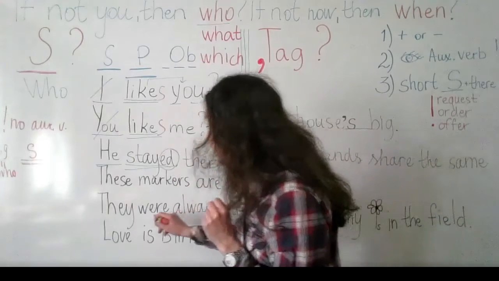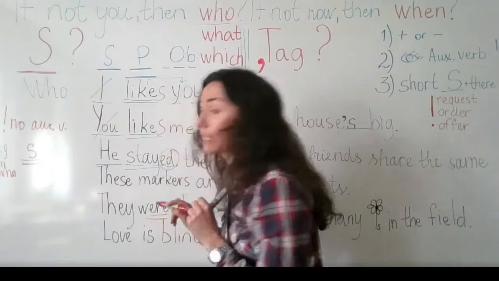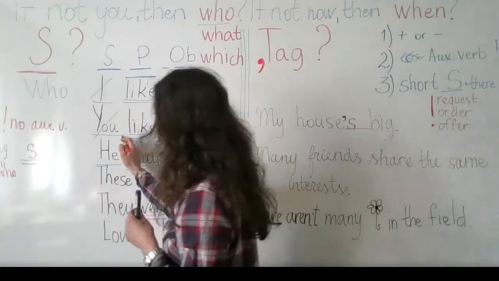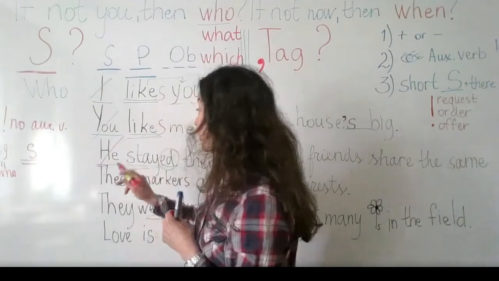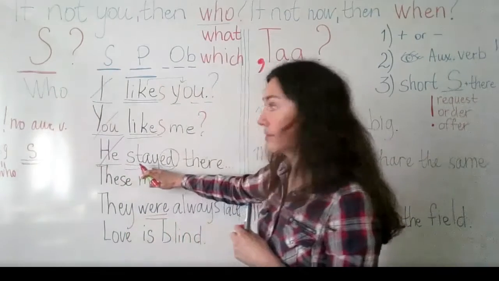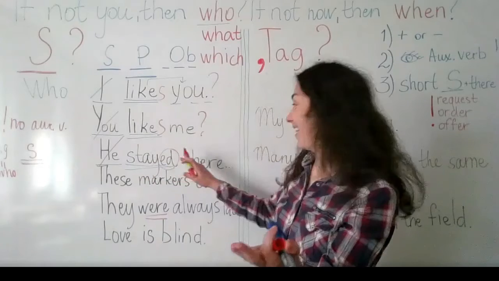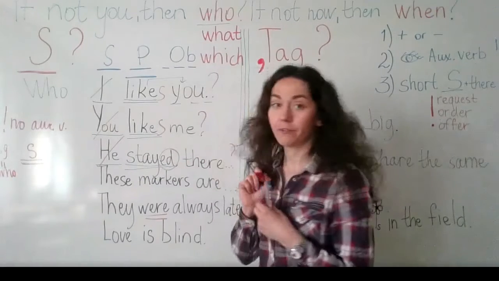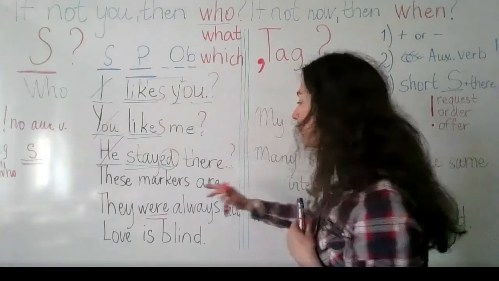So the tense form in this sentence, in the past indefinite, is the same. The difference will be with this word. We'll talk about it later. So he stayed there. So again, instead of saying he, we use the word who. So we have again, who stayed there for a long time? And we should not forget a question mark at the end.